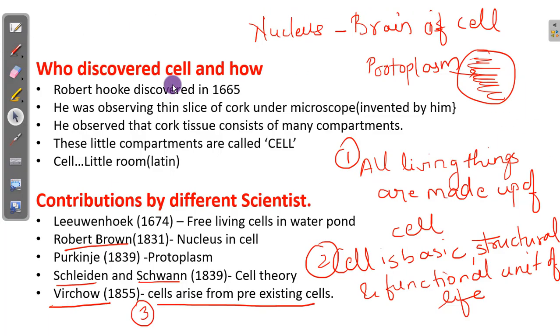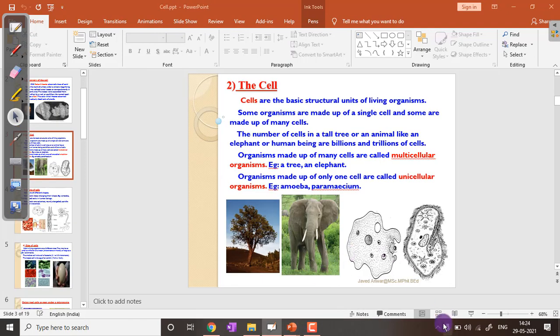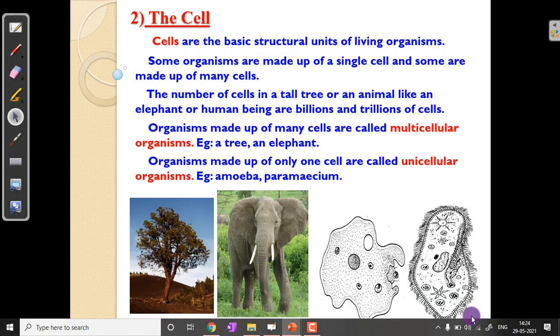Do all the cells in our body have the same function, or the same shape? It is said that every cell has a different shape, different size. So not all living organisms have the same type of cell. They have different types of cell. Some organisms are made up of only one cell.